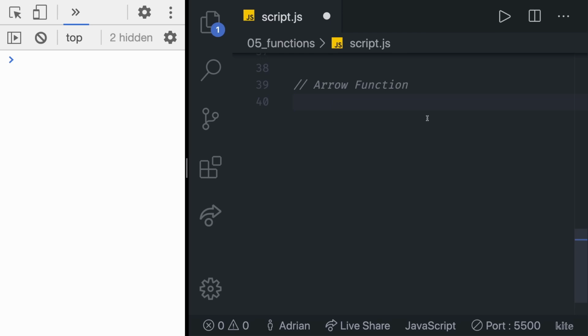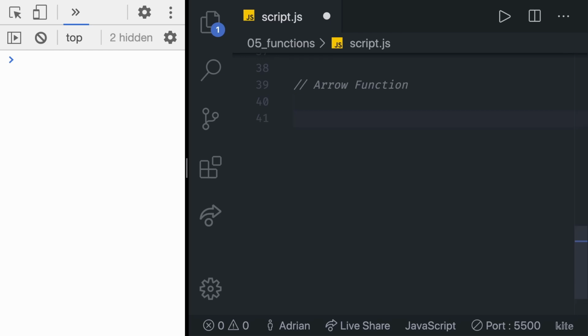They have only one difference from, let's say, normal functions. Arrow functions do not create their own this value. This is a special JavaScript reserved keyword. We are going to explain it later in more detail. The only thing that you should know right now is that arrow functions do not have the this reserved keyword. In 99% of the cases, we are not even going to need it. So you'll see me write arrow functions almost always.